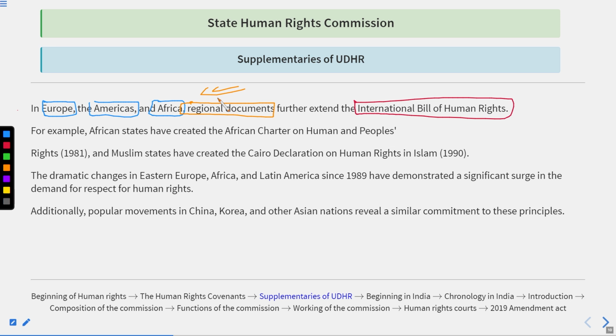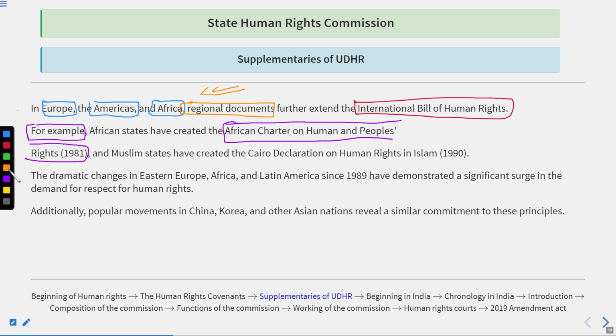Got it? For example, the African states created the African Charter on Human and Peoples' Rights in 1981.